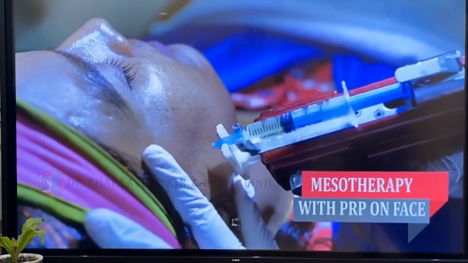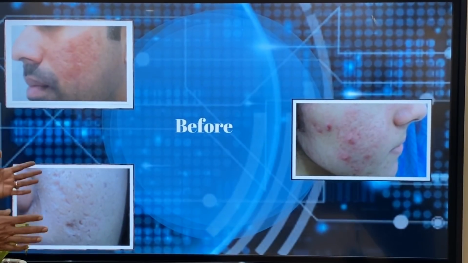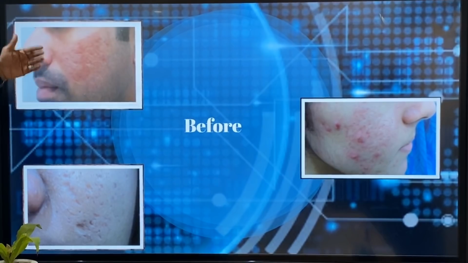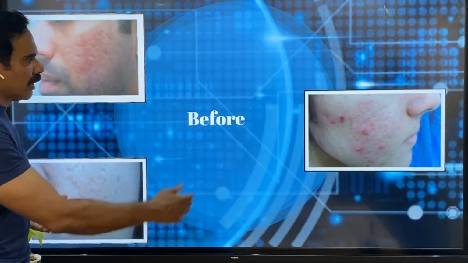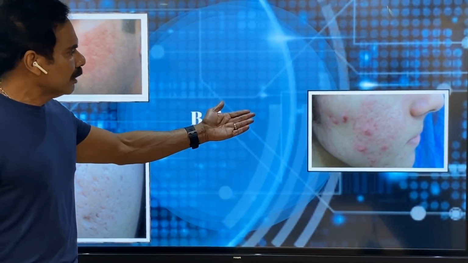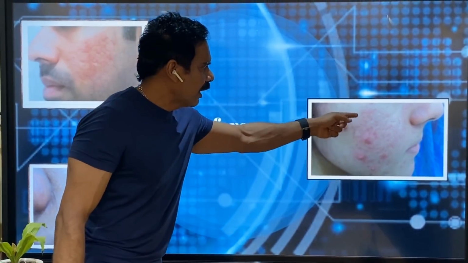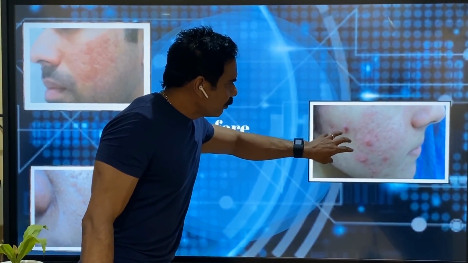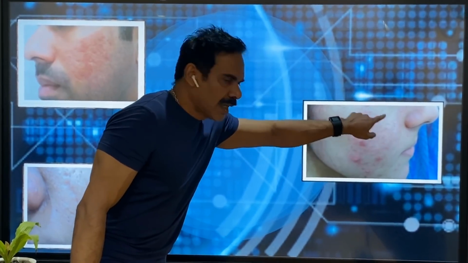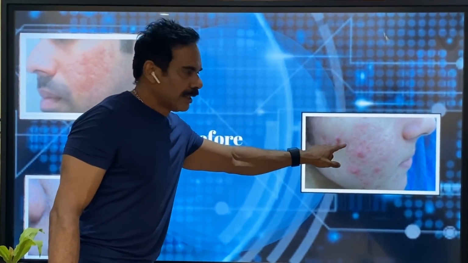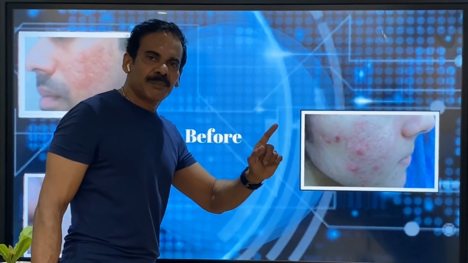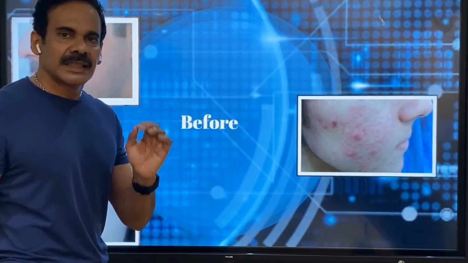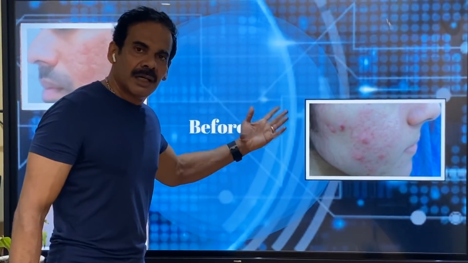This is a PRP. Now you see these are some of the pictures before treatment and after treatment. That's acne patient. If that patient has taken treatment well, she could have avoided all this color. That's why I'm showing this picture. If this type of pimple forms, this can lead to pitted scars like this. So you have to avoid getting scars. So you have to start treatment as early as possible. You'll have to meet a dermatologist or an aesthetic physician to treat early.